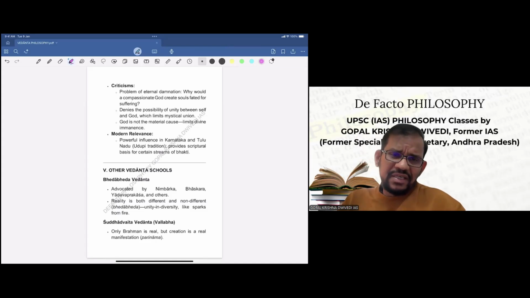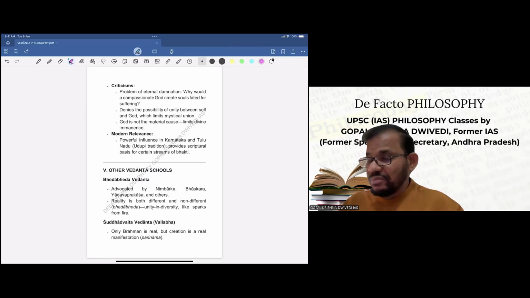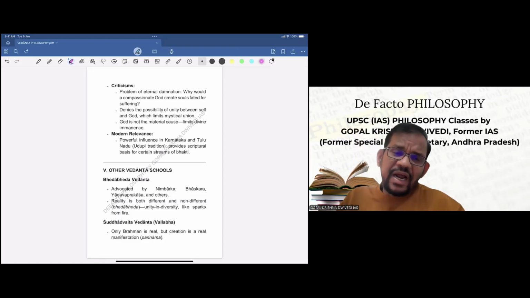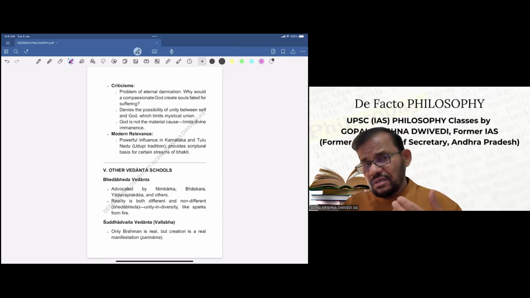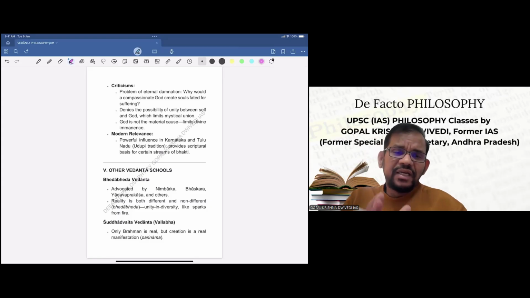But it has influence in some parts of India, particularly Karnataka, then Tulu, and provides a scriptural basis for certain streams of bhakti. So it is not as strong as Shankaracharya or Ramanujacharya, but still it has influence in parts of India.